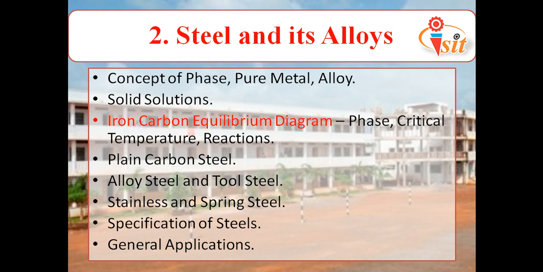Then we have tool steel, also called high speed steel, or high speed tool steel. Next we have stainless steel, which never corrodes in any environmental condition due to the presence of chromium in it. The next is spring steel. Spring steel is used to make springs, to have good stiffness. Then we have the specification of steels. This means we can specify the steel on the basis of its composition, its properties and its applications.